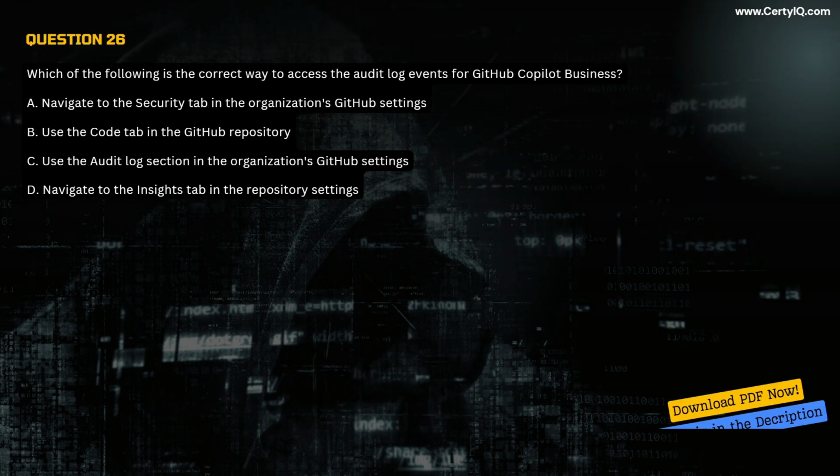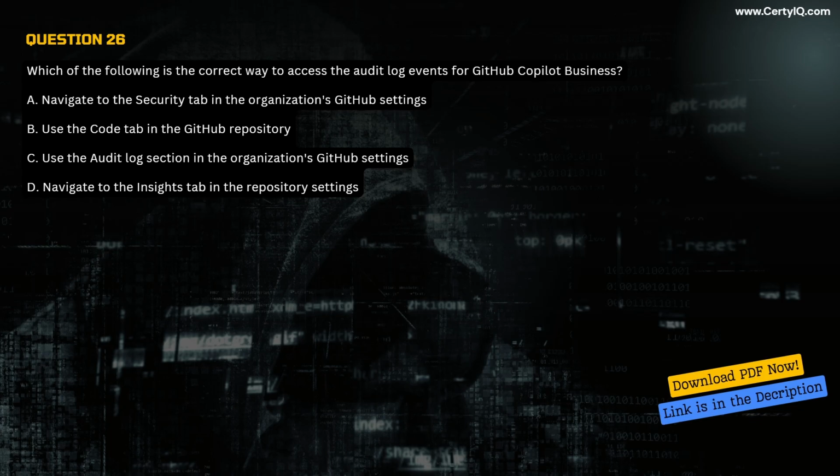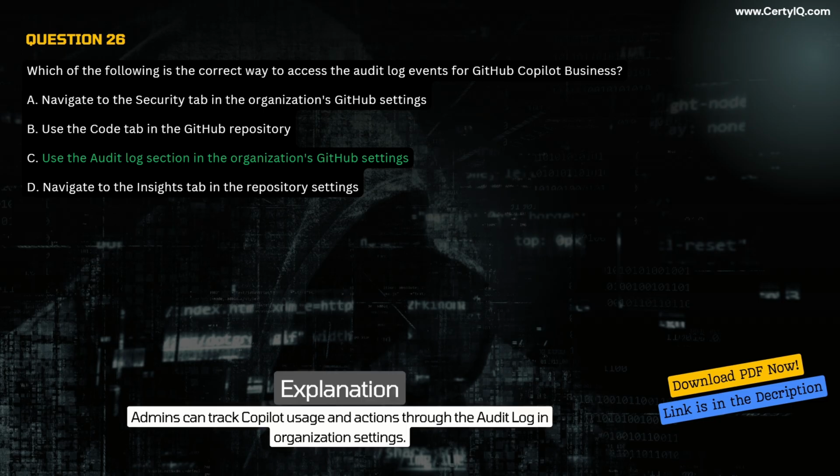Question 26. Which of the following is the correct way to access the audit log events for GitHub Copilot Business? A. Navigate to the Security tab in the organization's GitHub settings. B. Use the Code tab in the GitHub repository. C. Use the Audit Log section in the organization's GitHub settings. D. Navigate to the Insights tab in the repository settings. Correct answer, C. Use the Audit Log section in the organization's GitHub settings. Explanation. Admins can track Copilot usage and actions through the audit log and organization settings.